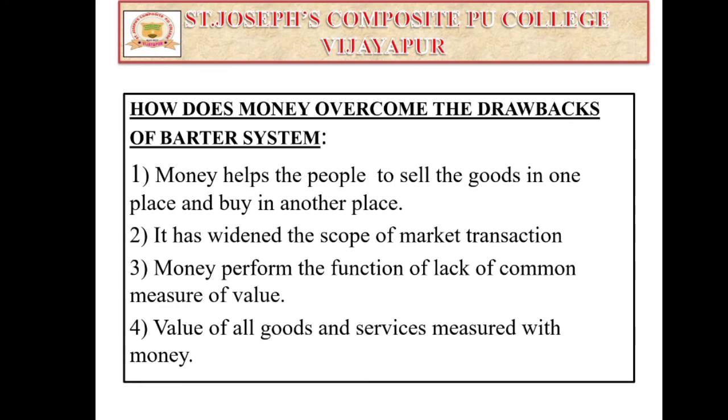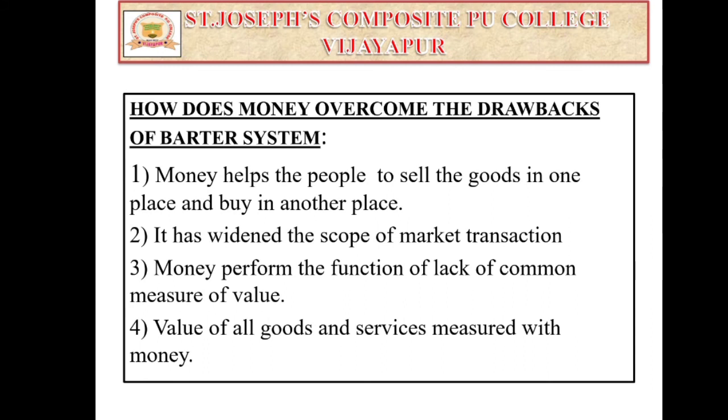That means purchasing power can be used through the help of money. Second one, it has widened the scope of market transactions. Market transaction means buying and selling activities can be done through the help of money, so it has a widened scope.